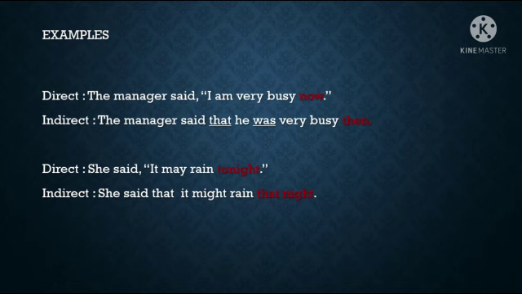So, when modal auxiliaries like may, can, shall, will are used, you have to change them into past form. May should be changed into might, can into could, shall into should, and will into would. Okay? And tonight, that is an adverb, should be changed into that night.